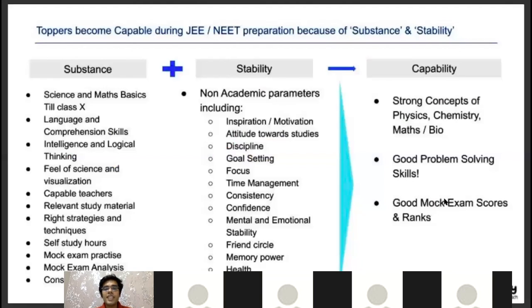So now, let me tell you about the Sanskar parameters possessed by students who are studying at IITs, who have graduated from there, and by professors who are teaching there. So the first parameter of Sanskar is inspiration or motivation. Whatever students studying at IIT do, they do with very high motivation and inspiration.